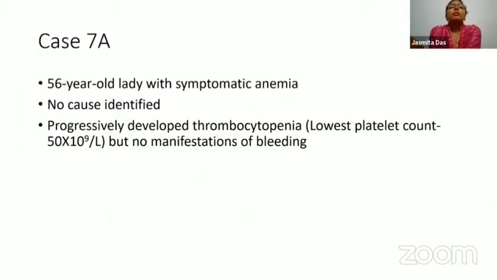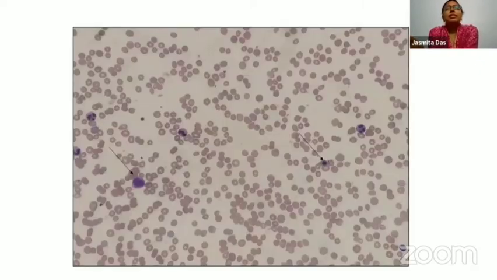So now another common situation in the lab where peripheral smears give very important clues and guide the further investigations in a patient are case 7A and 7B. So this was a 56-year-old lady who had symptomatic anemia. There was no particular cause for the anemia and the nutritional deficiencies were ruled out, and she progressively developed thrombocytopenia. Lowest platelet count was 50,000, but she had no manifestations of bleeding. Her TLC was normal, so this patient underwent a peripheral smear examination.